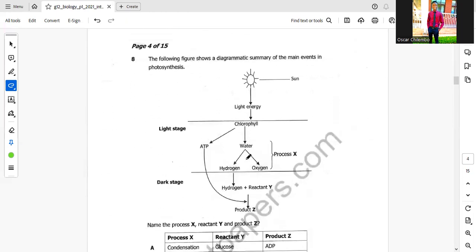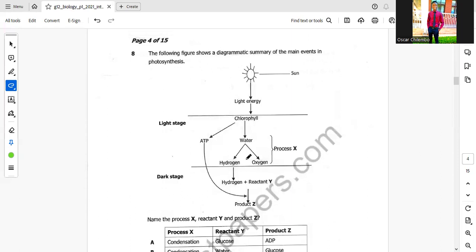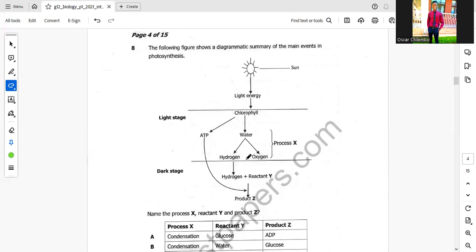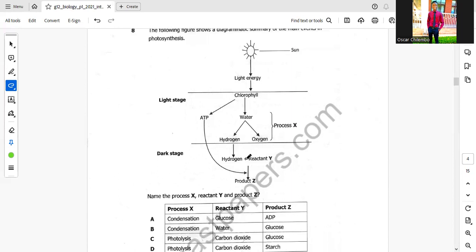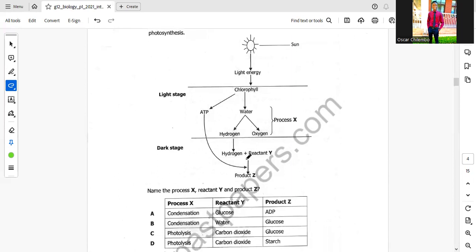We go to question 8. The following figure shows a diagrammatic summary of the main event in photosynthesis, the light stage and dark stage. So this is a process of photosynthesis. They want us to identify the process X, reactant Y, and Z.